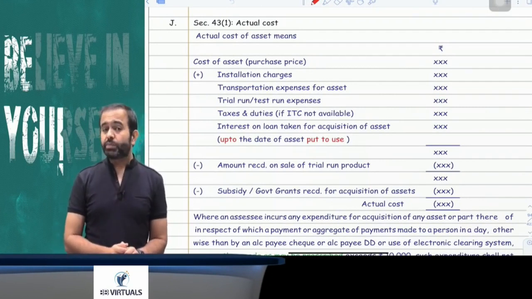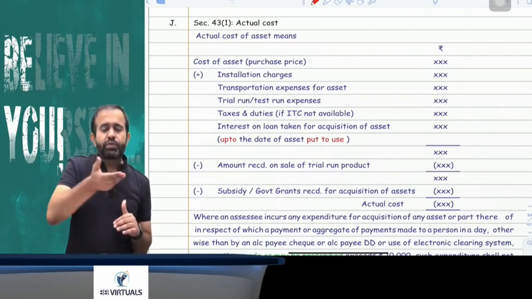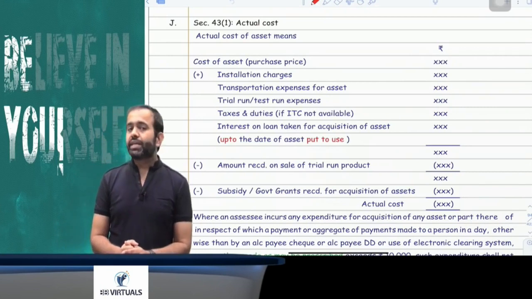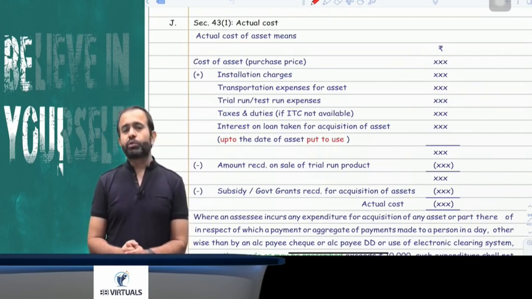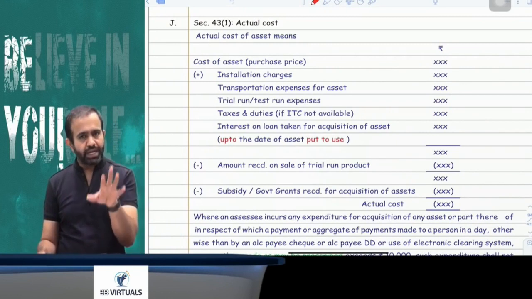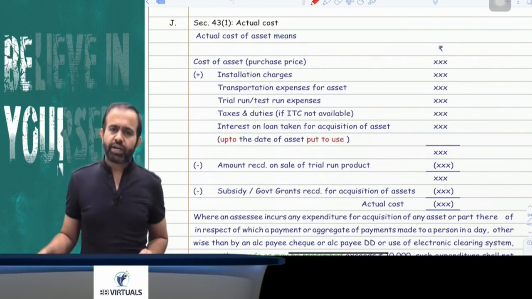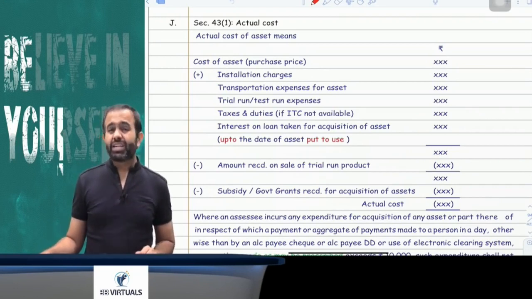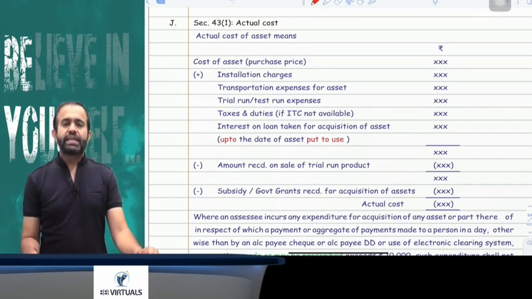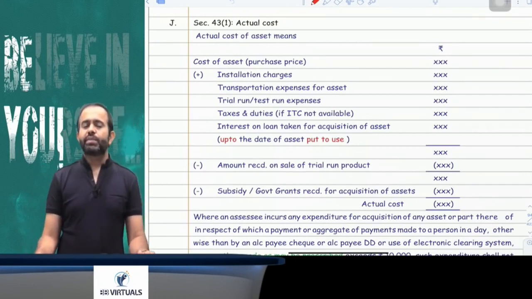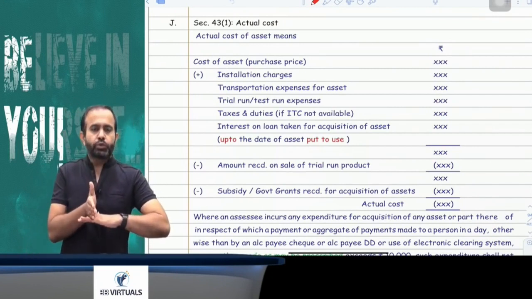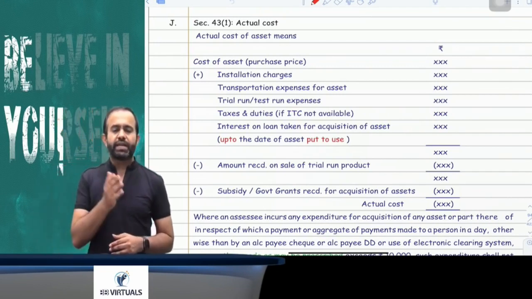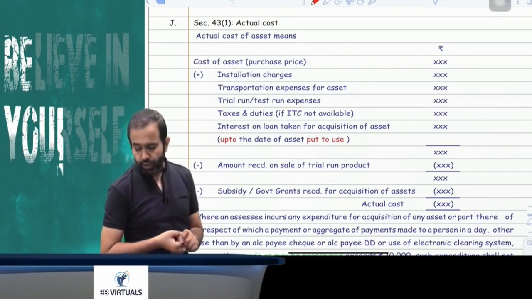If taxes and duties are paid on that asset, will the tax be capitalized or not? If CENVAT credit, or input tax credit, is available, then it will not be capitalized. But if input tax credit is not available, then you have to capitalize those taxes also. Suppose the asset is acquired out of loan money. You took a loan from the bank and acquired the asset from that loan. Now the question is whether the interest will be capitalized or not. Always remember that up to the date on which the asset is actually put to use, interest has to be capitalized, and after that the interest is allowed as a revenue expenditure.